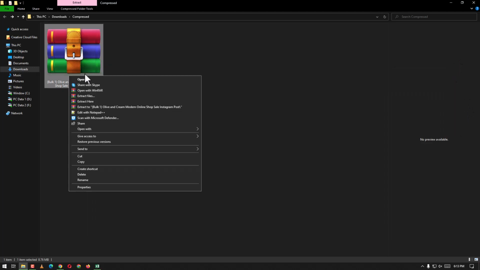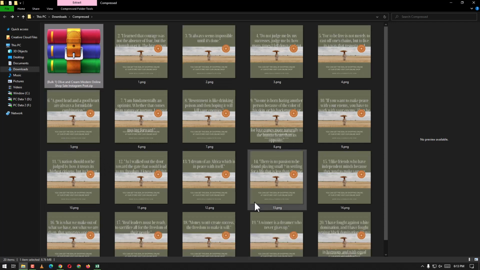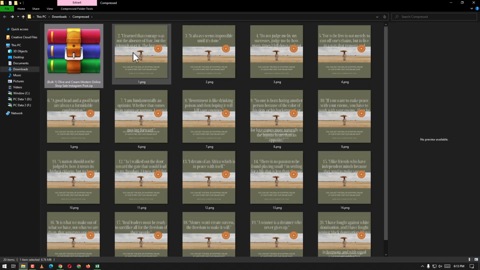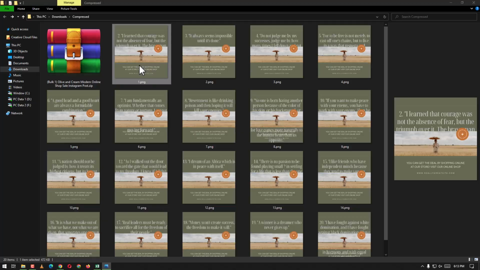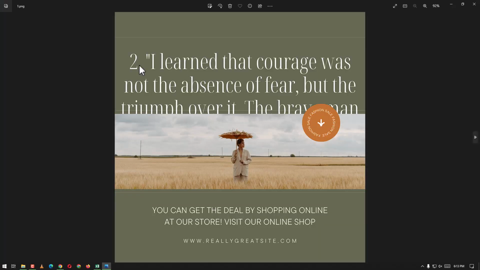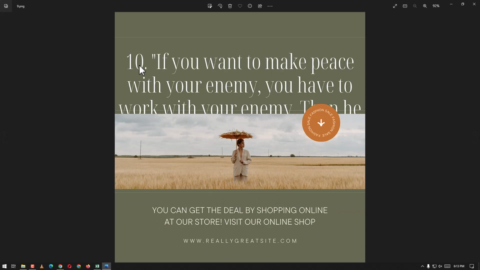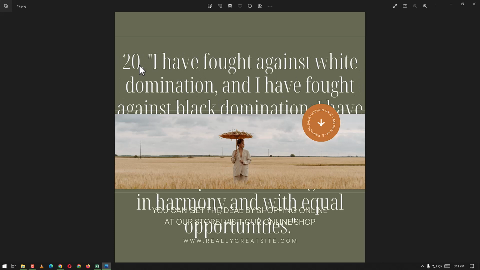I can extract it here, and my files and whatever I have designed are going to look like this. I can choose this one, and now the second, the third, all of them one by one. All this is being changed. We have designed them in Canva.